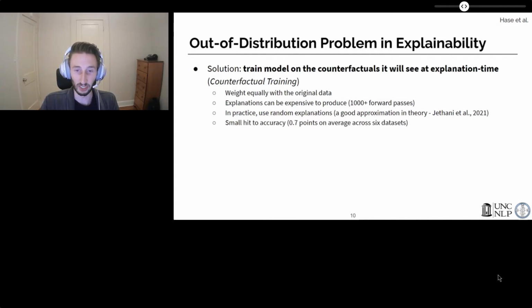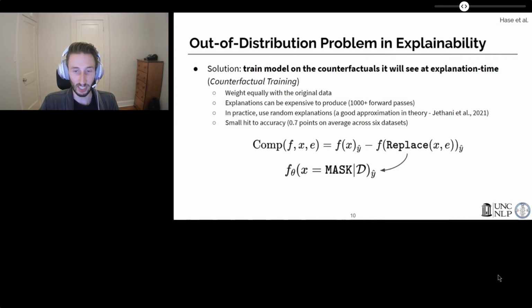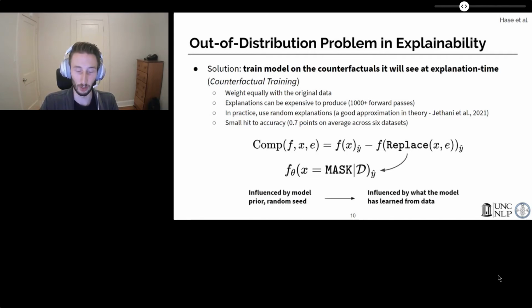We find that these models take only a small hit to task accuracy, about 0.7 points on average across 6 datasets. The result is that the model predictions on counterfactual data will reflect what the model has learned from the data, as we expect them to. Then, the explanations and their metrics will be socially aligned.